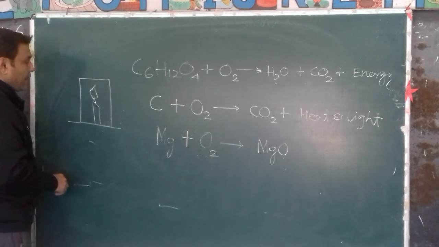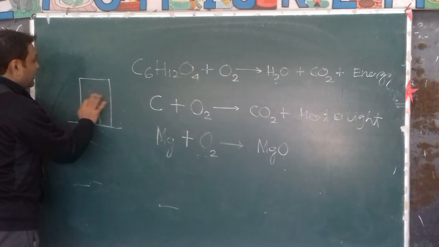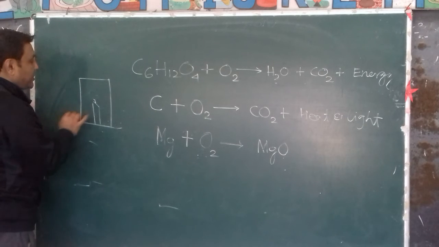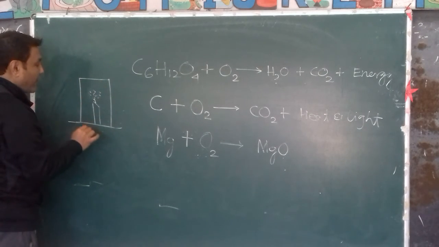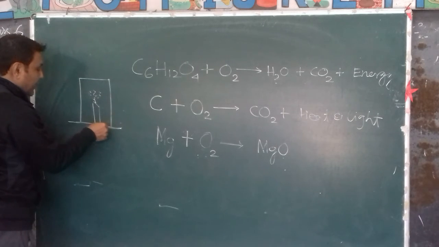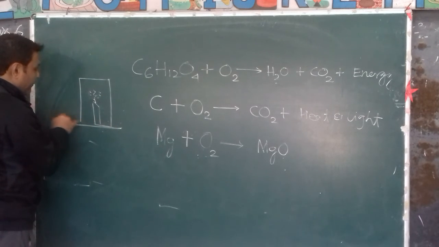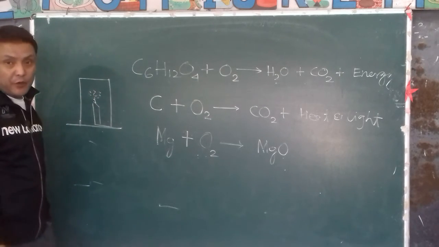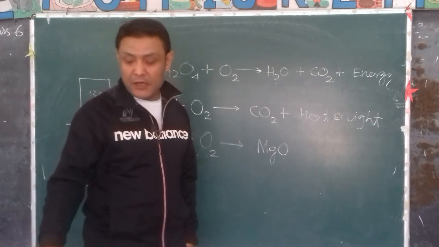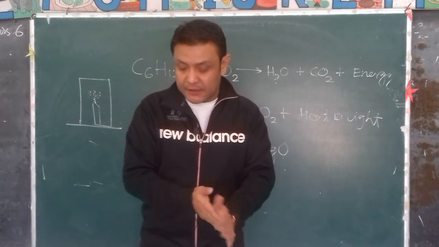What will happen? The flame gets extinguished. It will not burn. Why? Because all the oxygen inside the jar has been used up. No more supply of oxygen, therefore it will stop burning. A simple experiment that we have done in the classes earlier also.